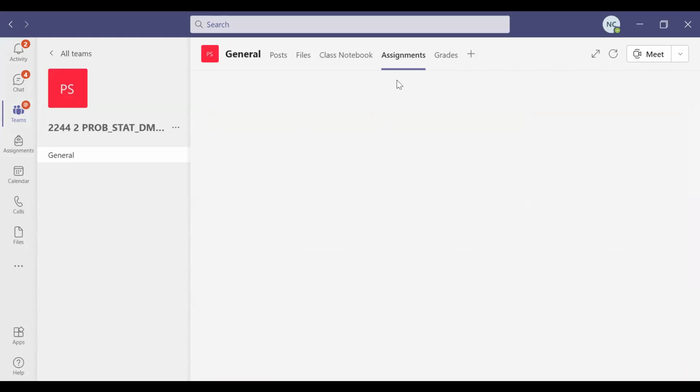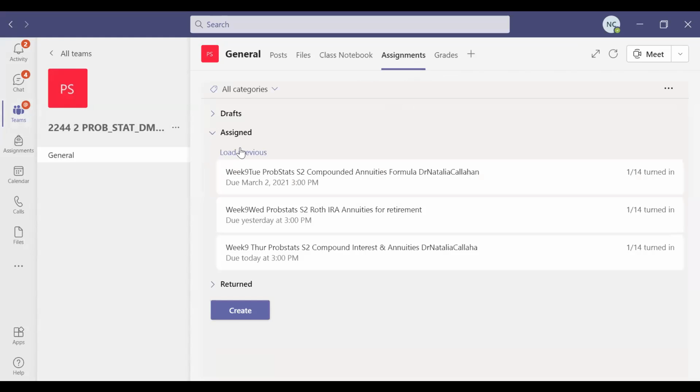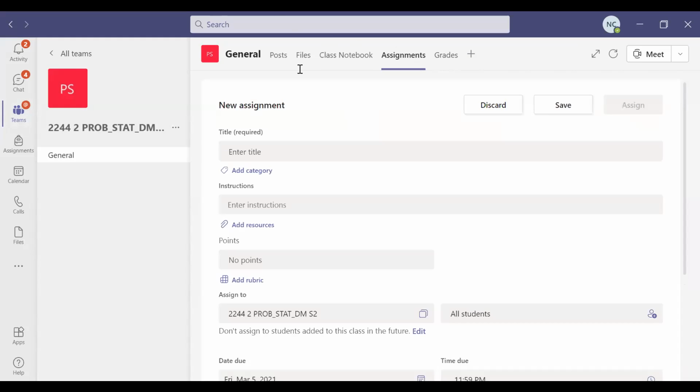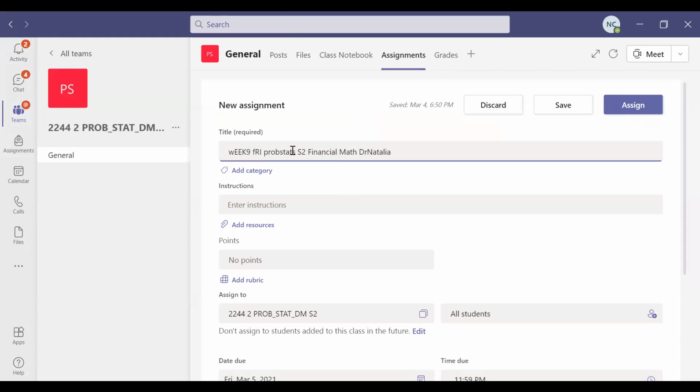We're going to go to assignment, create. So we're going to go to week 9 Friday, and this is for probstats semester 2. And today we're going to talk about financial math when it comes to compound interest. So financial math and smart decisions.